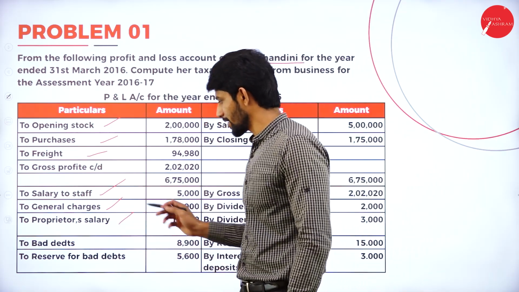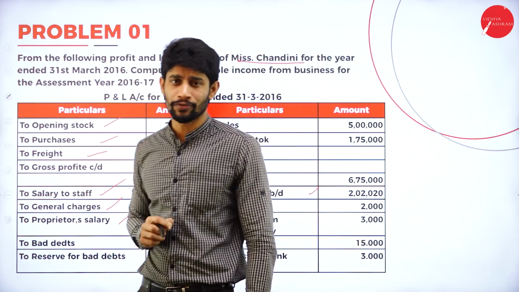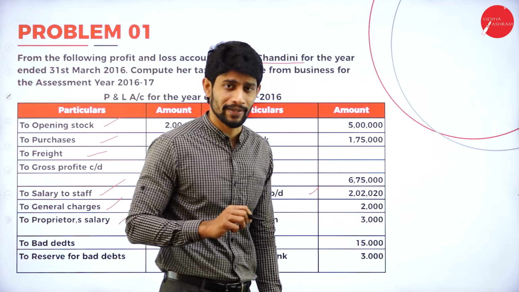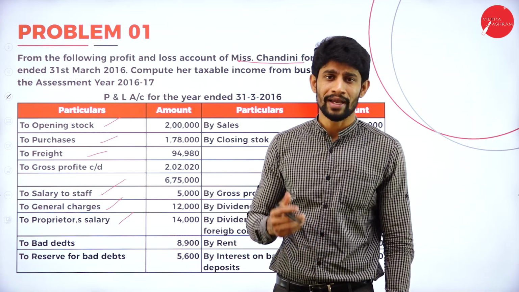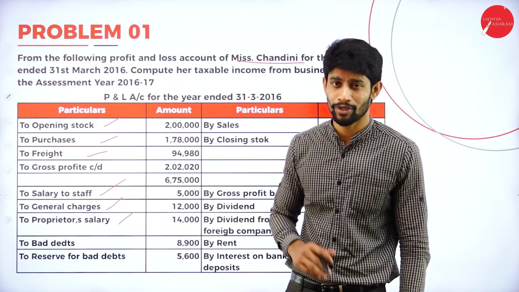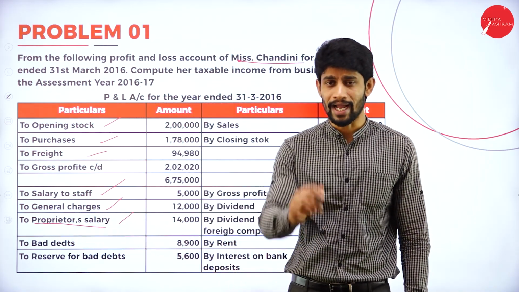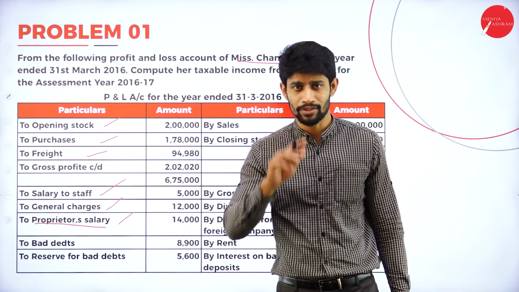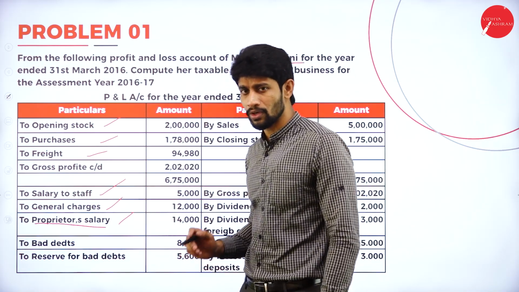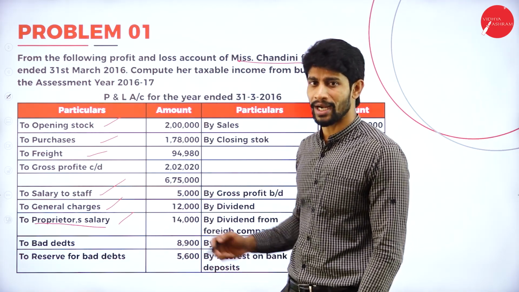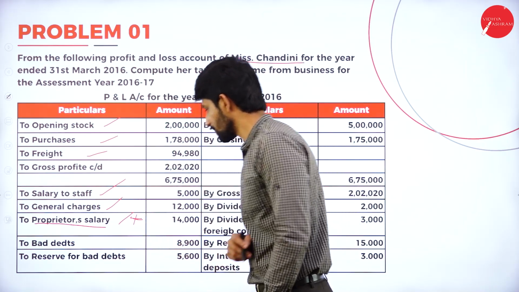Next, proprietor's salary. So proprietor's salary, here as the owner of the business, you cannot take the salary, right? You cannot take the salary because you are the real owner of the business and you are supposed to enjoy whether it's a profit or loss. You can't claim your salary. But here what you did, you claimed this proprietor's salary as your expenditure, right? That means you deducted it from the profit. So what we are supposed to do now? We are supposed to add. Where we are supposed to add, I'll show it while solving the problem. So add, that is plus.